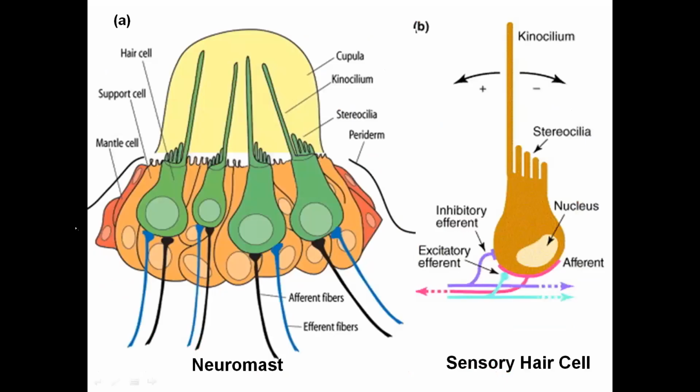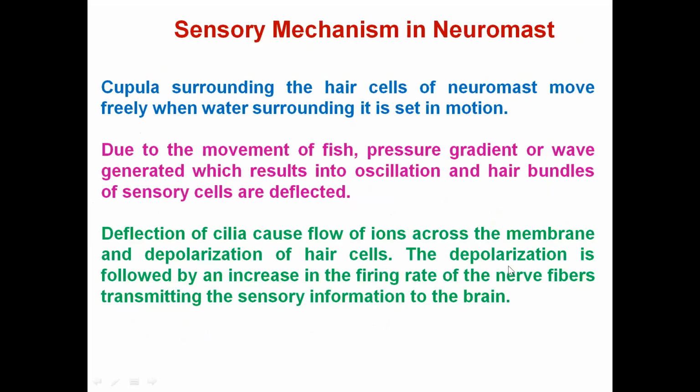So here you can see the structure of the neuromast, which has several sensory hair cells concentrated to form one structure known as the neuromast, and this is the structure of a single sensory hair cell. So now the sensory mechanism in the neuromast. What happens when the fish moves in the water? The pressure gradient or wave is generated as a result of the oscillation.